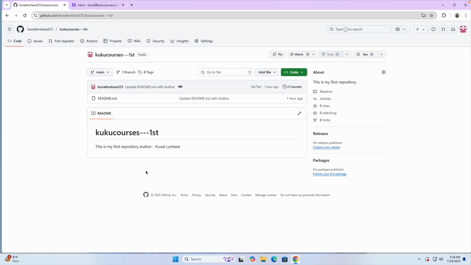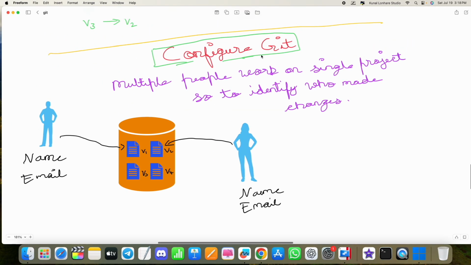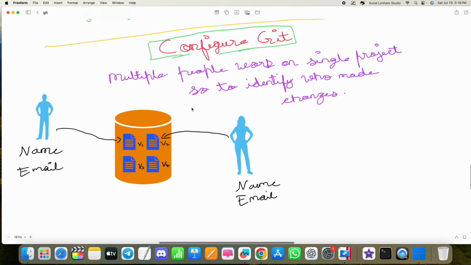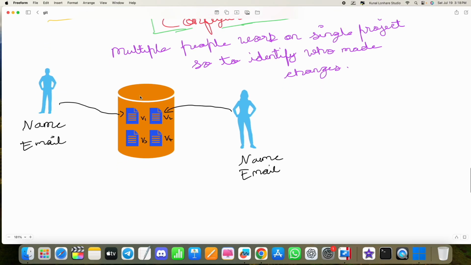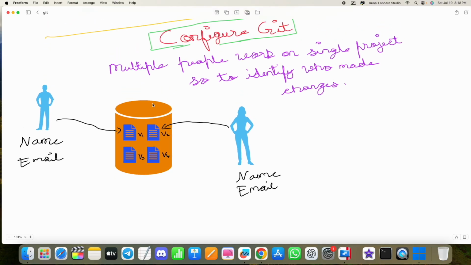Okay, now guys, we are going to teach you about configuring git. Why we need to configure git is very important. For any particular project, multiple people can work on a single project. For example, both of these people can work on the same project. Let's say this person has made some changes, we will not be able to know who has made the changes.